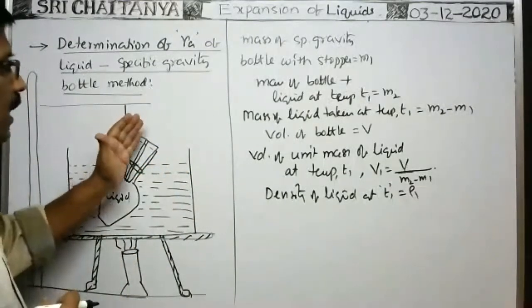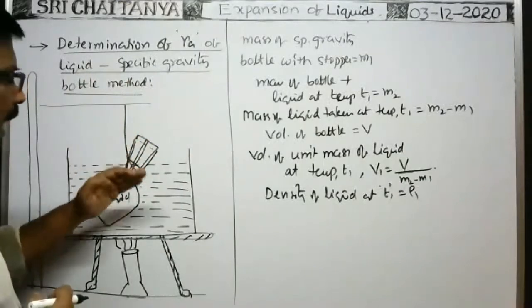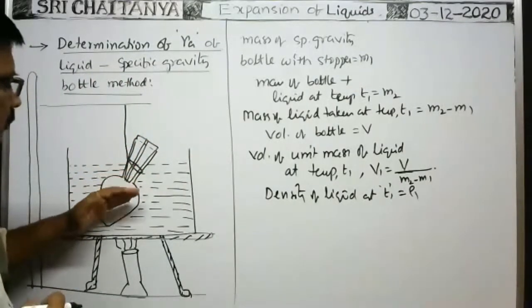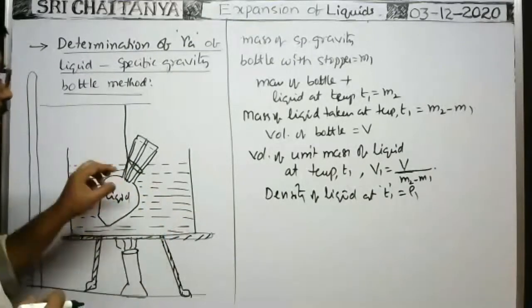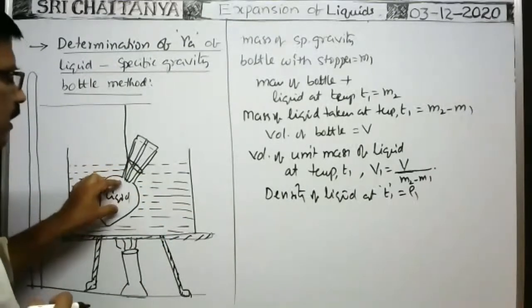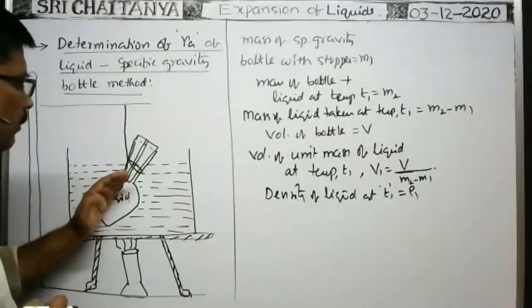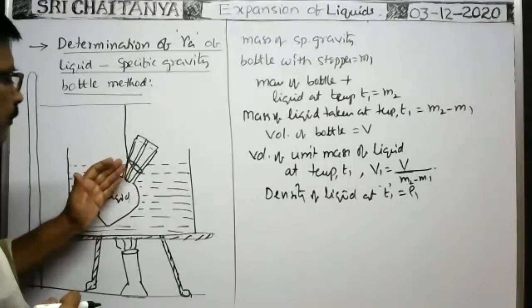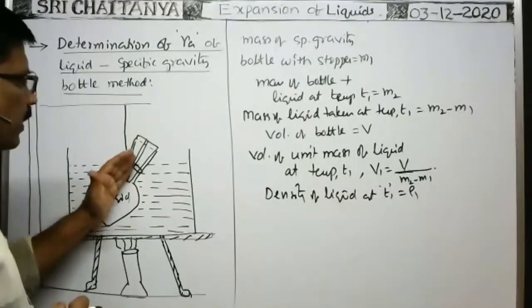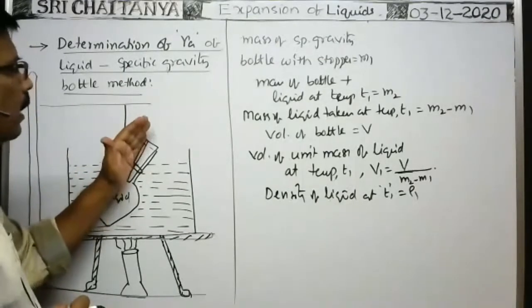The liquid oozes out not in the form of a fountain, as the liquid in the bottle is gradually heating. By heating the liquid in the beaker, expansion takes place in the liquid in the bottle. Due to that, the volume of the liquid in the bottle gradually increases. Whatever the increase in volume of the liquid, it oozes out or expels out through this pore, drop by drop.